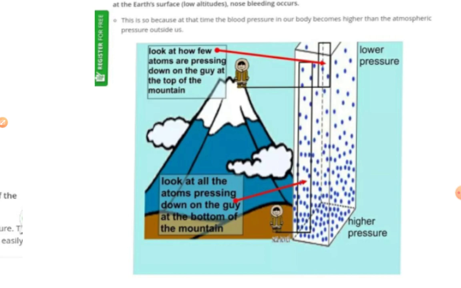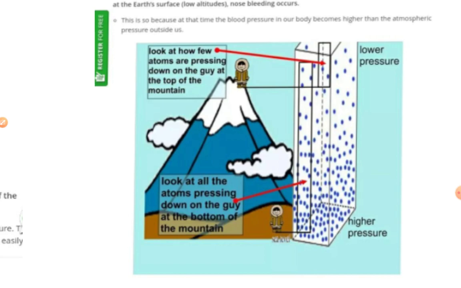Due to different pressure, liquid starts to flow from high pressure to low pressure. Inside our body, blood creates a pressure. The atmospheric pressure is less, and inside our body the blood pressure is high. So blood starts to come out from our nose. This is due to the low pressure.